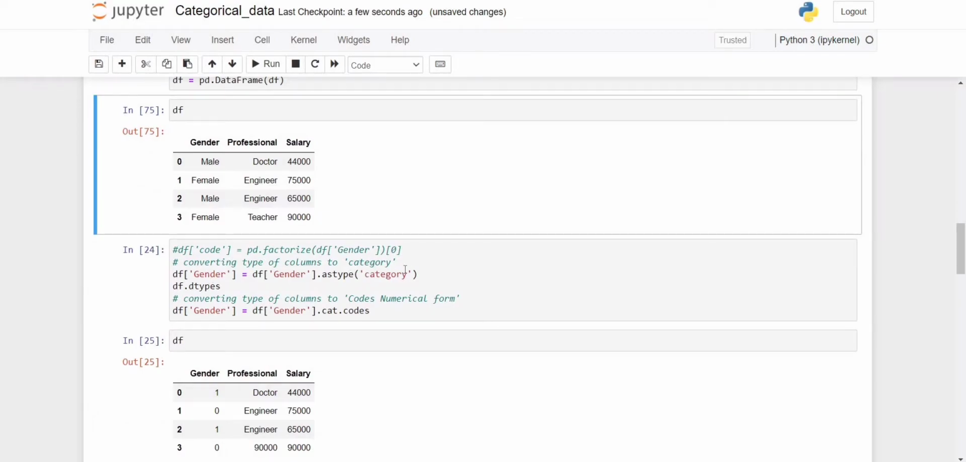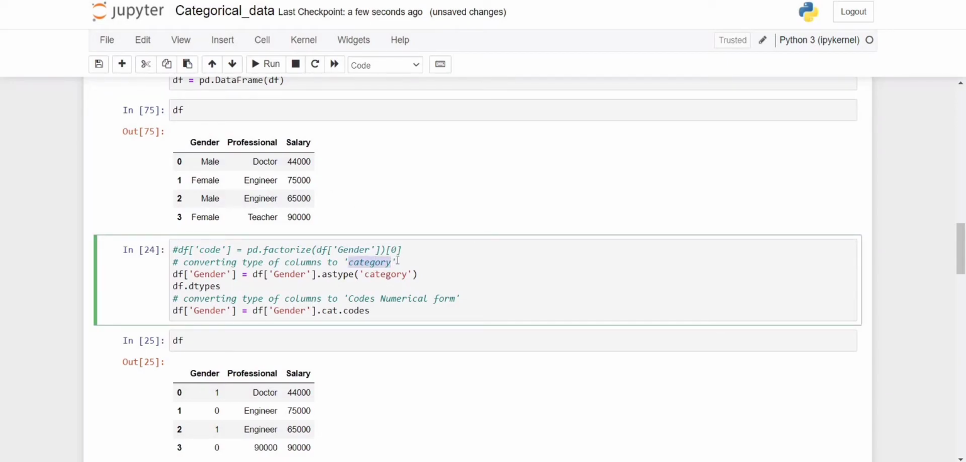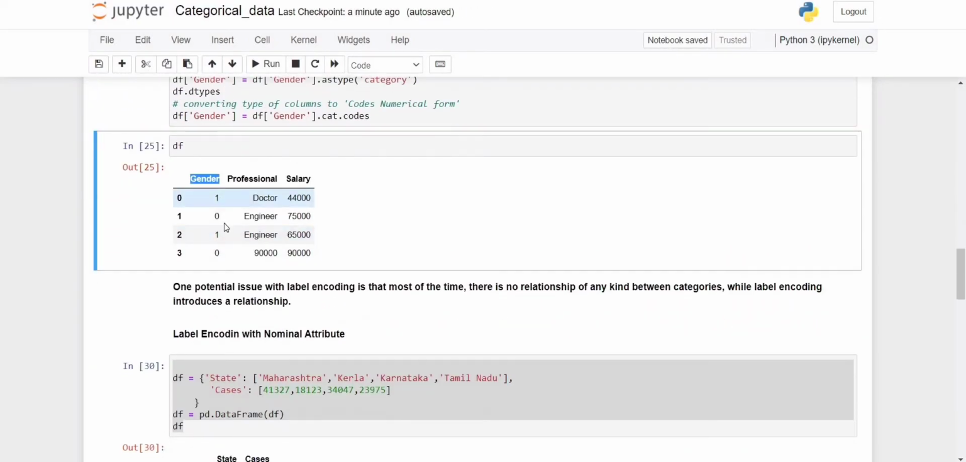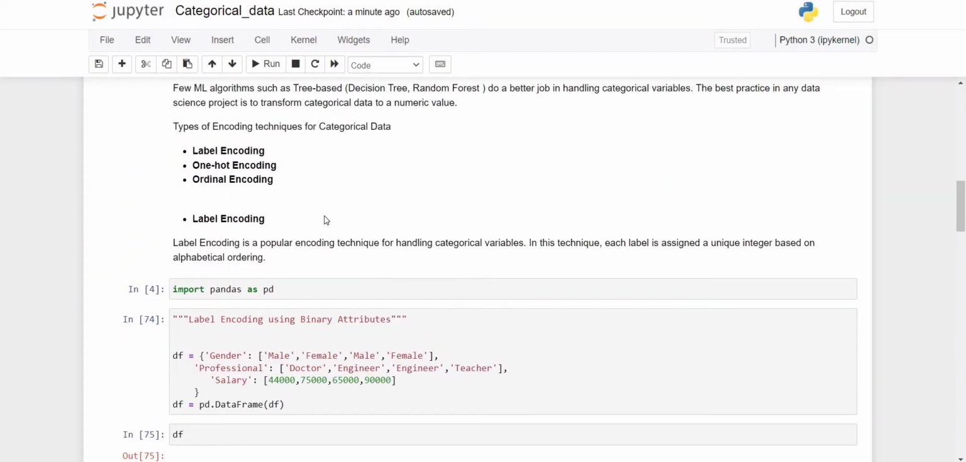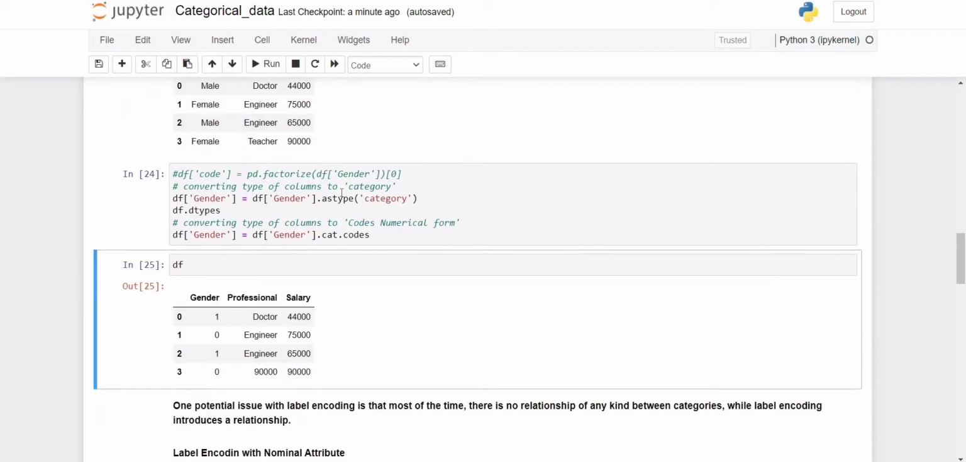First of all, we need to convert this column into the category data type, and from the category data type we convert it into number format. After converting into number format, we get the gender values in terms of numbers, so our machine learning algorithm can easily predict the result from this table, whatever algorithm we perform. There is one issue that we are going to face here.